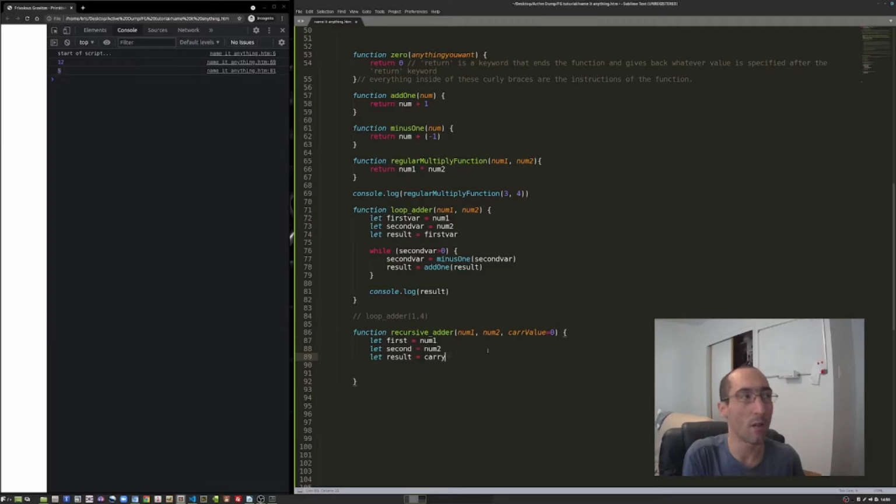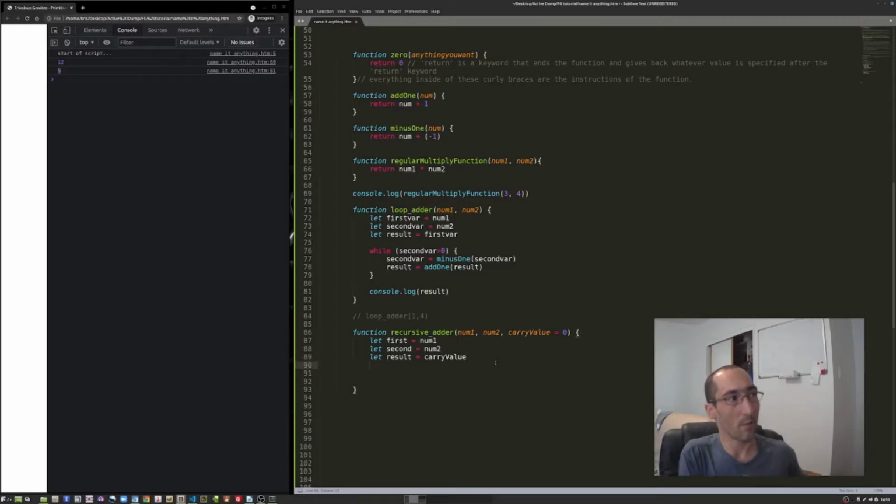So result is going to be my carry value, I think, to start. And you'll see that I wrote carry value wrong here, and I wrote up here equals 0. What I'm basically saying is that if I get no value for a third number here, then just default to 0. But if I give it a value, then ignore this equal to 0.